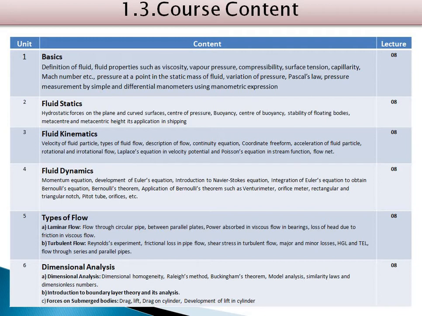Then the next chapter deals with the types of flow. There are two major types of flows considered: laminar flow and turbulent flow. Here we are going to discuss both. In laminar flow we are going to discuss flow through circular pipe and between parallel plates, power absorbed in viscous flow in bearing, and losses of head due to friction in viscous flow.